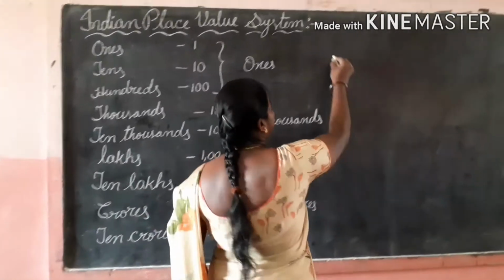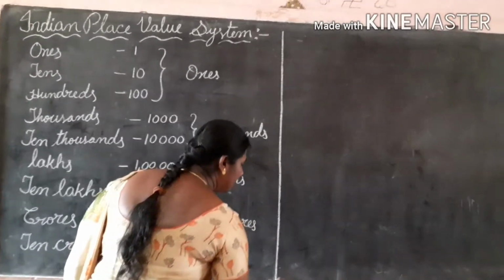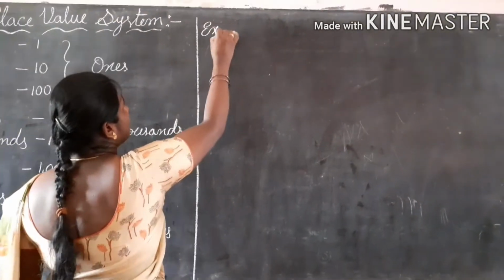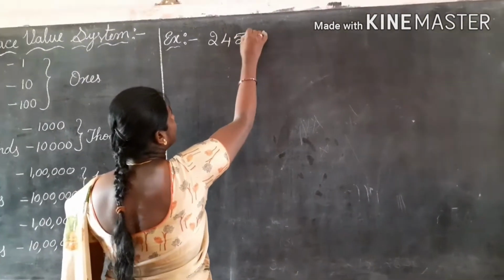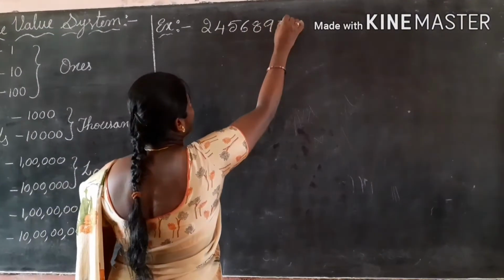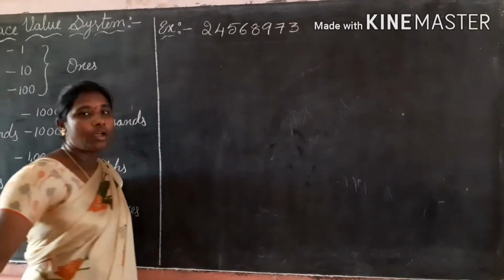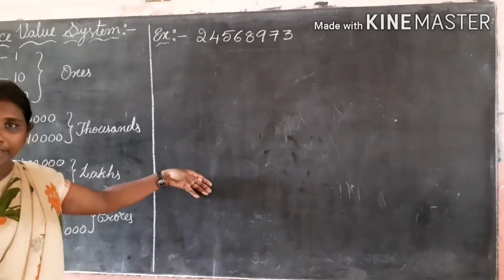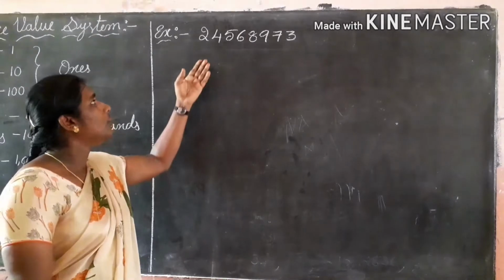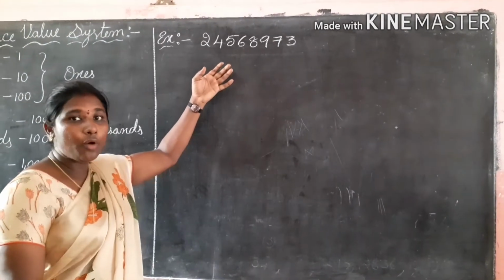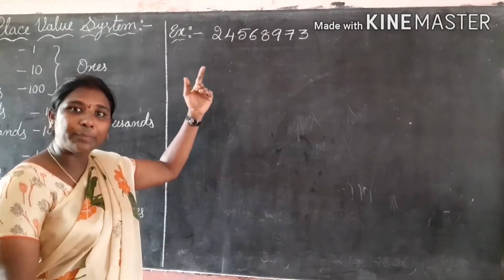Now shall we see some examples based on the Indian place value system. For example, how do we write this number in the Indian place value system? Before we write it, we have to put the commas according to their periods.